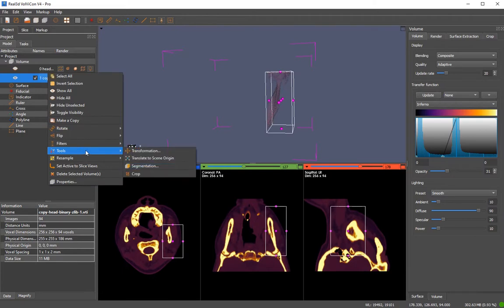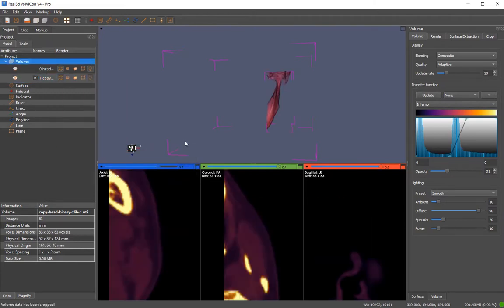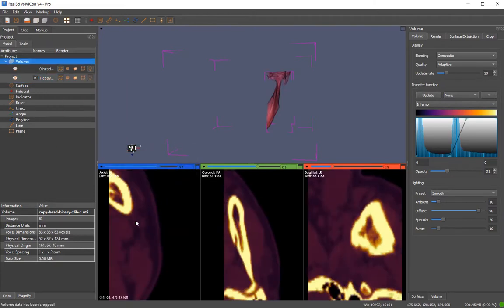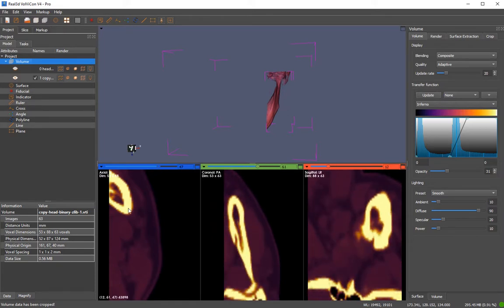Let's crop it. So now this is our cropped area. So I hold down the shift key and look at the other slices at this position.